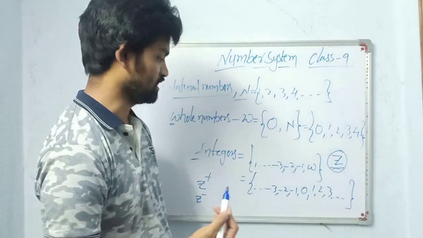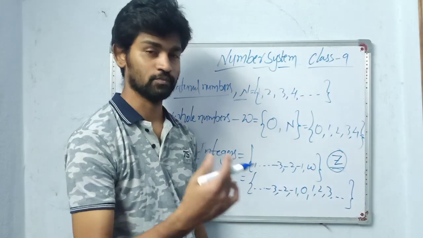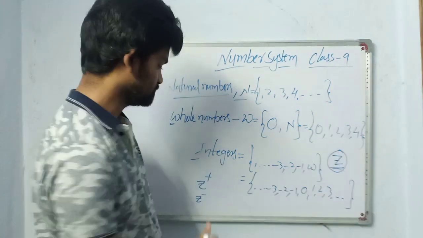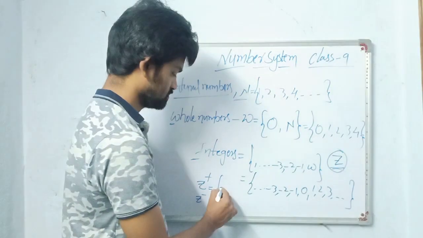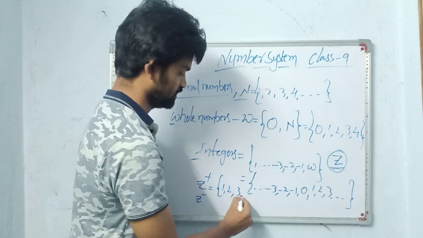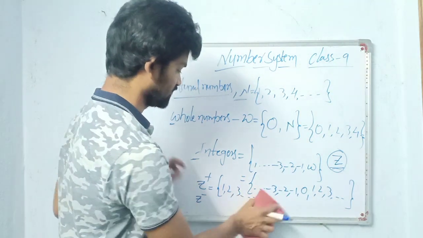Now I'll say the difference between positive and negative integers. See here, positive integers are 1, 2, 3 and so on. So I'll write clearly.